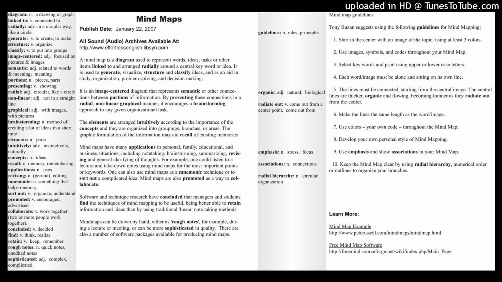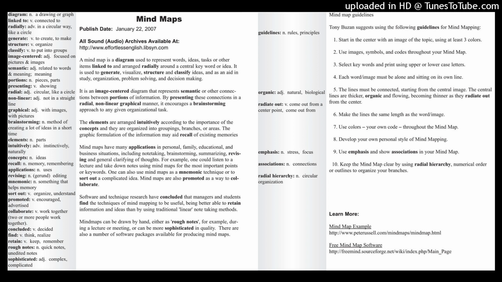All right, in the next page, we see some guidelines, some rules. A guideline is a rule. A guideline is more loose. A rule is kind of strict, kind of tough. A rule is something you must do. A guideline is something you might want to do, or you should probably do. So it's less strong. A guideline is less strong than a rule. So then we've got a list of guidelines, some ideas how to do a mind map, some basic rules you might want to follow.